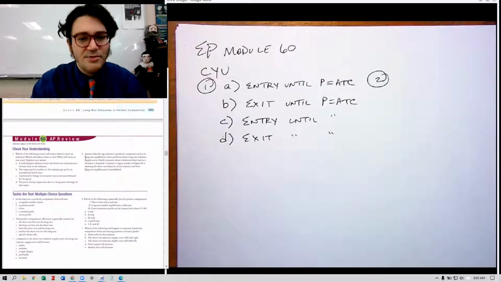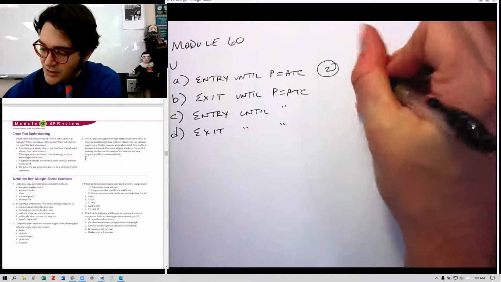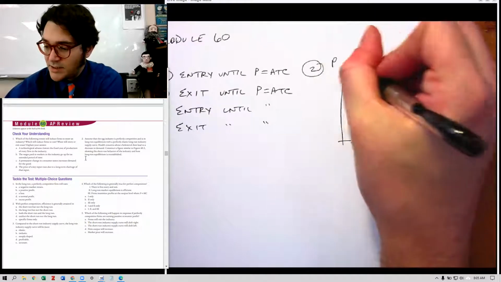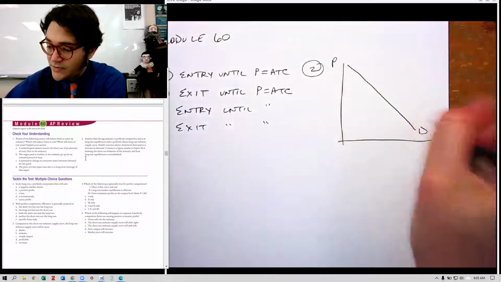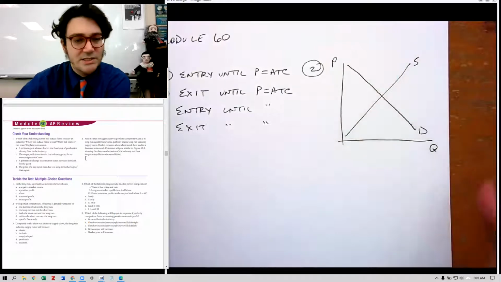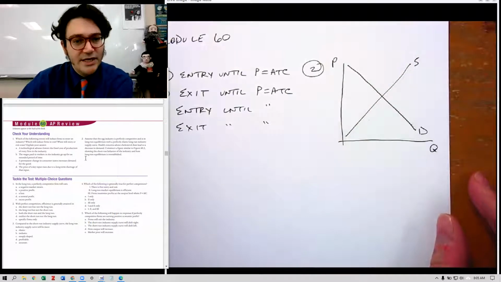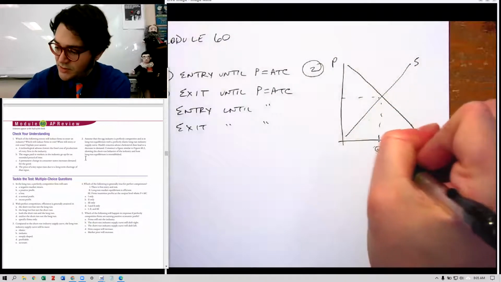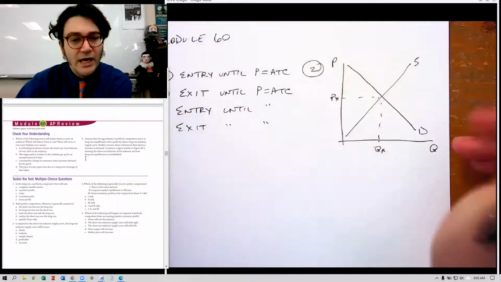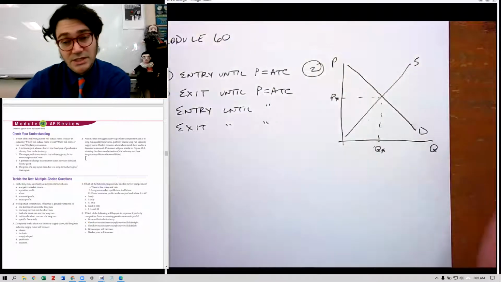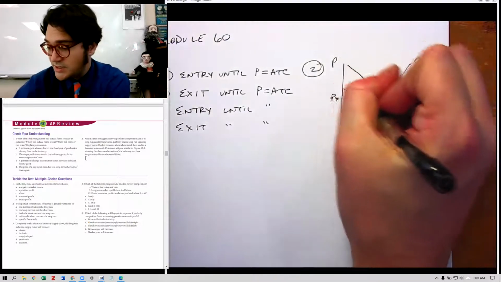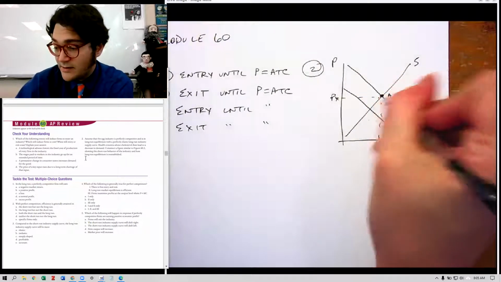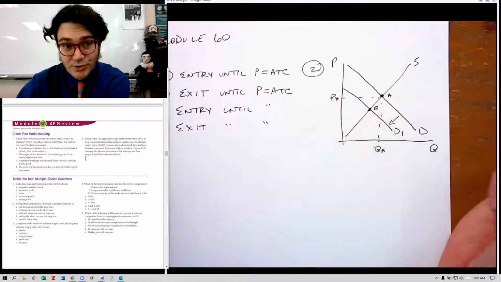So let's go back to our problem and say we've got this egg industry, right? Make sure we label our axes price and quantity. We're going to start with demand and supply, and it looks something like that. They're in a long run equilibrium, so we go from Q star, P star. It says health concerns about cholesterol then lead to a decrease in demand. So if there's a decrease in demand, you go from point A to point B. Shouldn't be too hard so far.